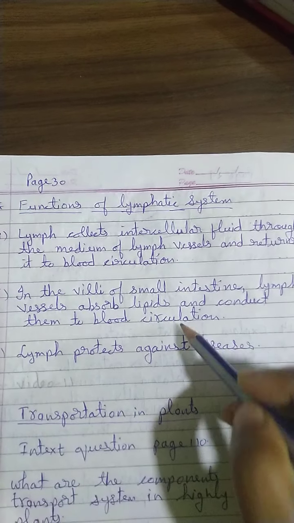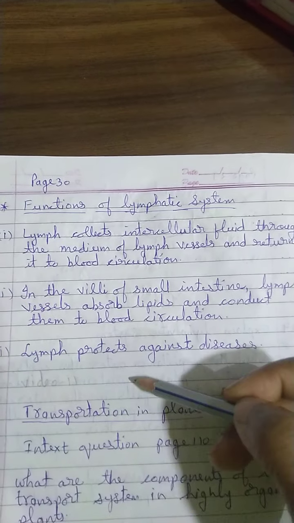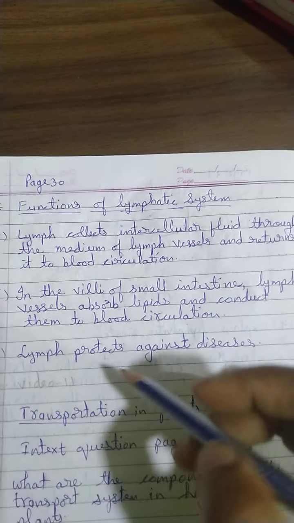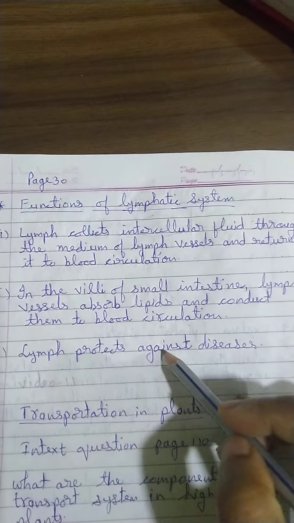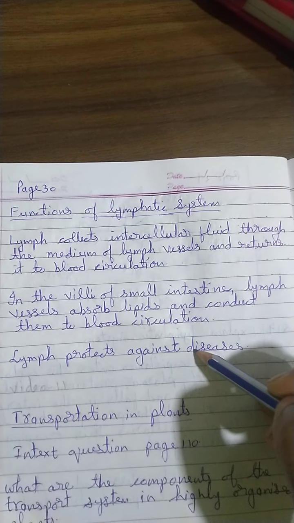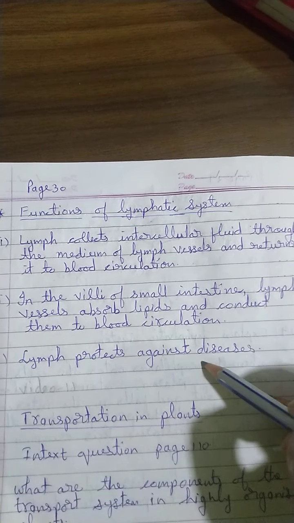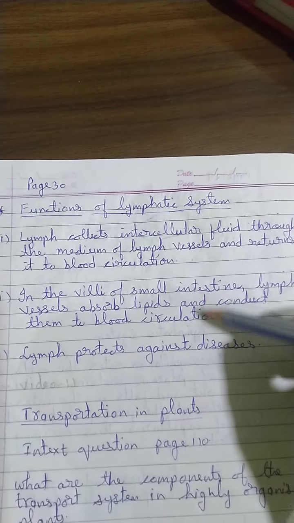Thus the lymph protects against diseases. Whatever loss is there from the blood during circulation, it recollects. Because of that, it protects us against diseases, because it does not allow any loss of the nutrient content. So the lymph protects us from diseases. So these are the functions of the lymph.